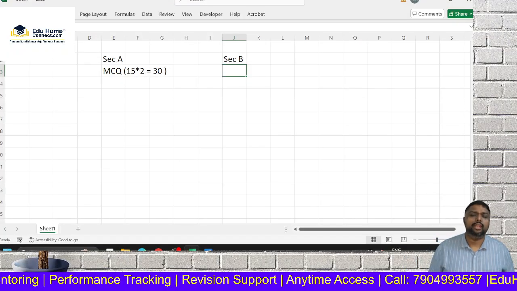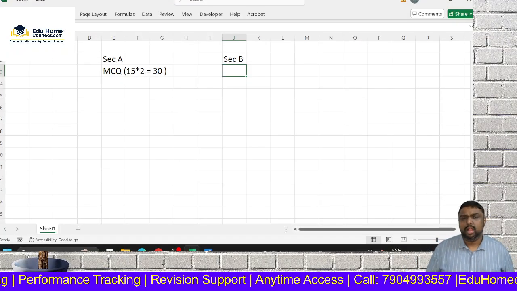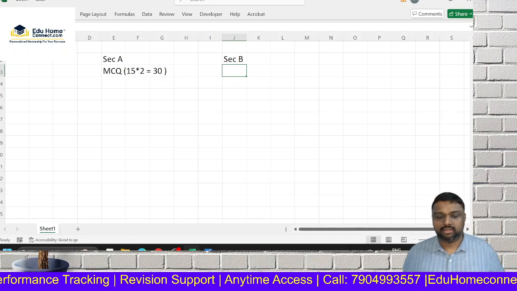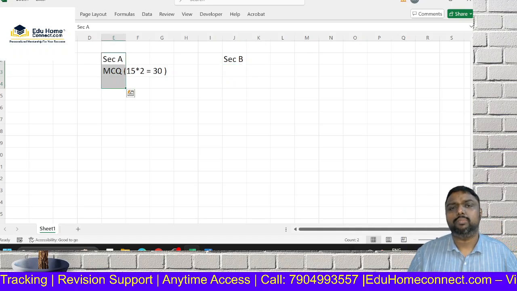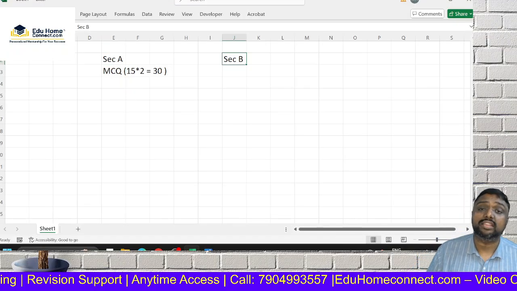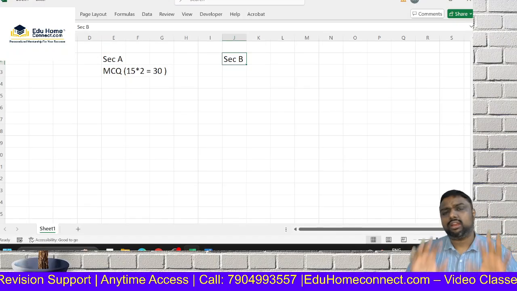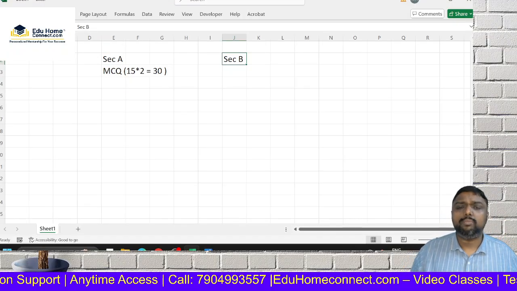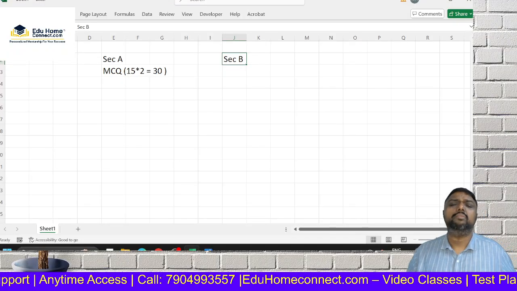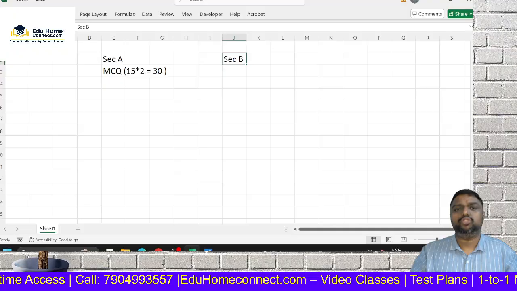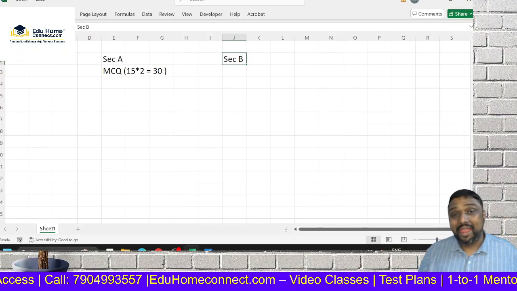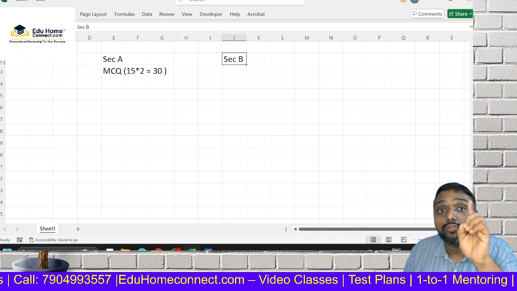Before telling all the strategy, most students make one mistake. They think they will write MCQ last and prepare it last, and go with section B first. You are correct that section B has 70 mark weightage. But the problem is that the examiner may not always give full marks, but for MCQ, no one can reduce your marks. And one more main thing, there is no negative mark for MCQ.